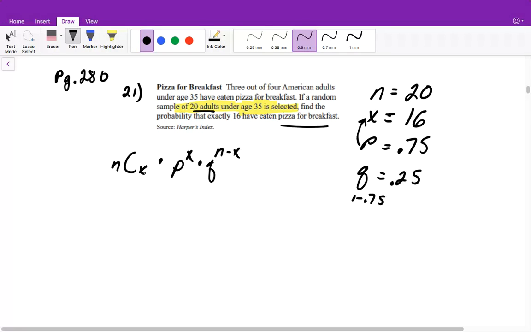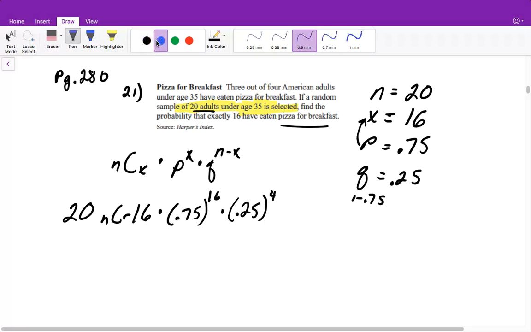And then we just plug it into this formula. So it's 20 nCr 16 times 0.75 raised to the 16th power times 0.25 raised to the 4th power, because 20 minus 16 is 4. We would put this into our calculator and it will give us 0.19 or 19%.